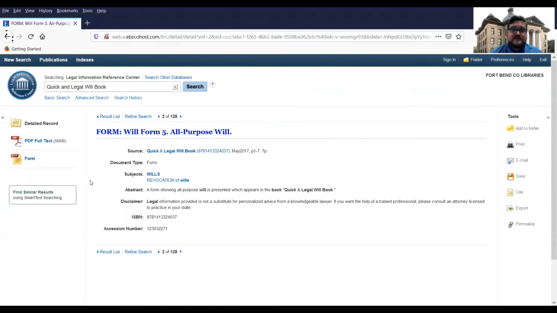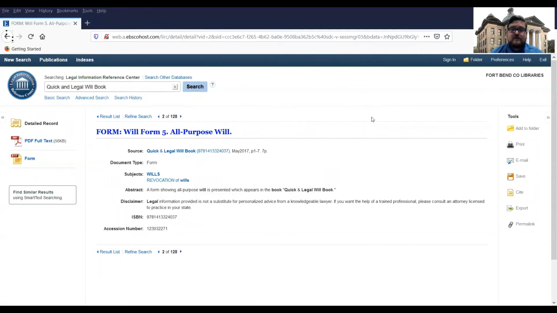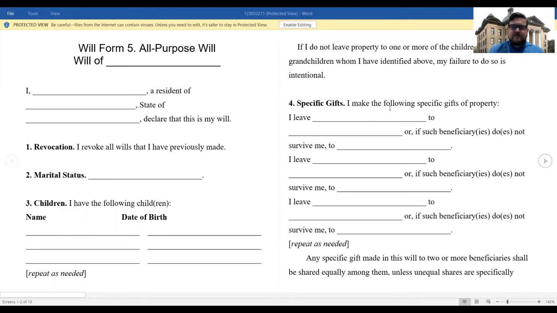So let's click on that and see what this looks like. Let's click on Form, and now I'm just going to hit Open With. All right, let's look at the form. As you can see, these forms are already formatted for you. They're ready for you to start filling in the blanks. Now be aware that these forms are not going to be Texas specific. They're pretty general in scope, and of course that applies to more jurisdictions than just Texas. So they're going to be very general.